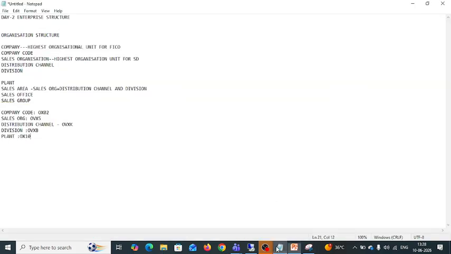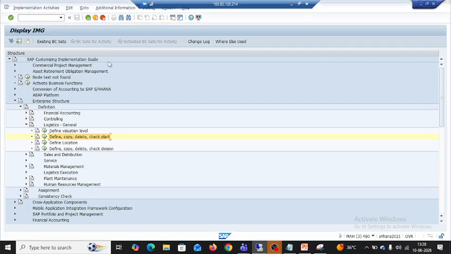We have gone through the definitions of company, company code, sales org, distribution channel and division, and a few of the T codes for defining those entities, and what is definition and what is assignment, and how we configure and define those things in the SAP system, and how we assign those things, and finally about the relationships: one to one, one to many, many to many.